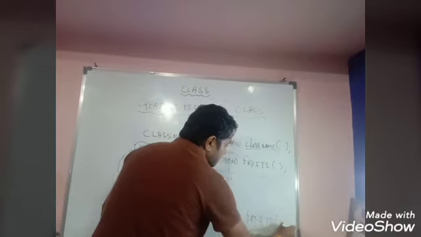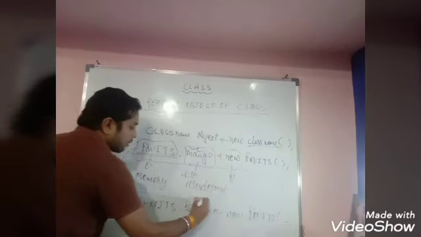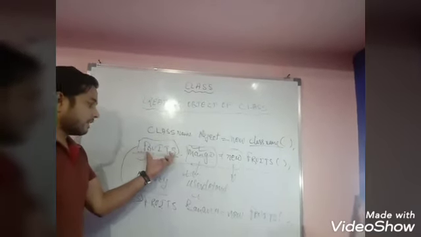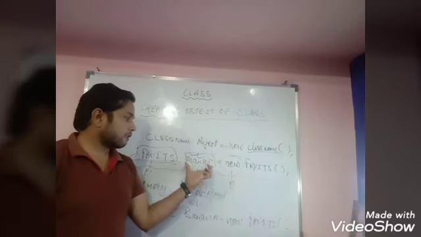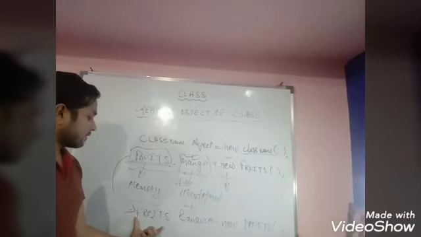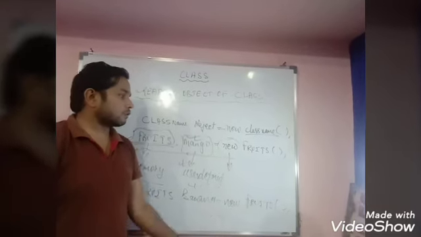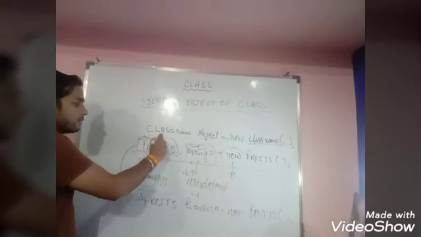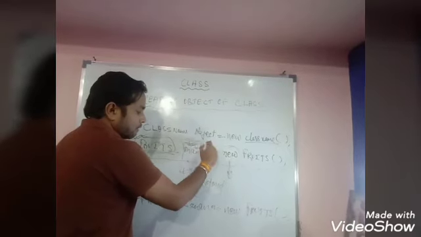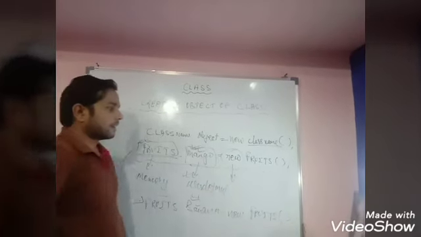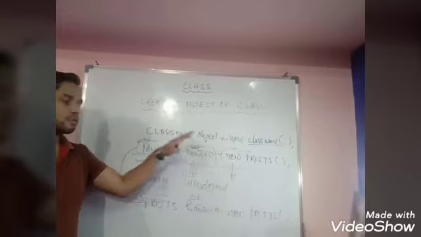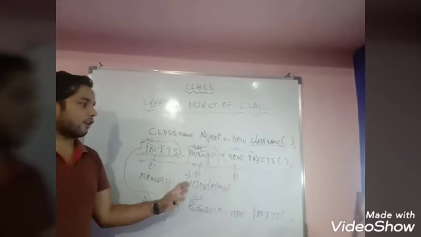You can make many objects of one class. If one class is fruits, you can make the object mango, and you can also make one more object, that is banana. So with one class, you can make more than one object of that class. So this is the process of how to create the object of any class.